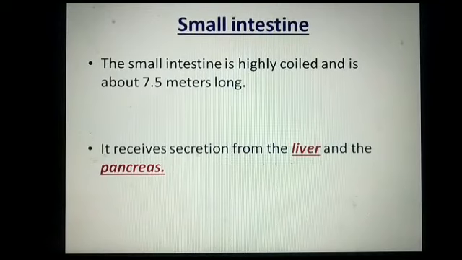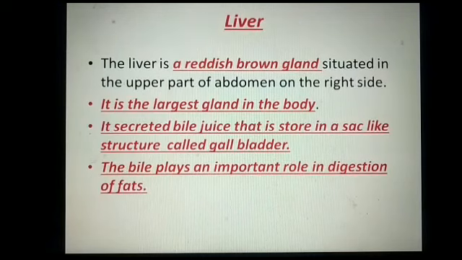Okay, today we are going to discuss the small intestine. Actually the small intestine is highly coiled and it is about 7.5 meters long. It receives secretions from the liver and pancreas. We read that in the digestive system 3 glands are associated: salivary glands, then liver and pancreas. Salivary gland we already read. Now 2 more glands are there, liver and pancreas.